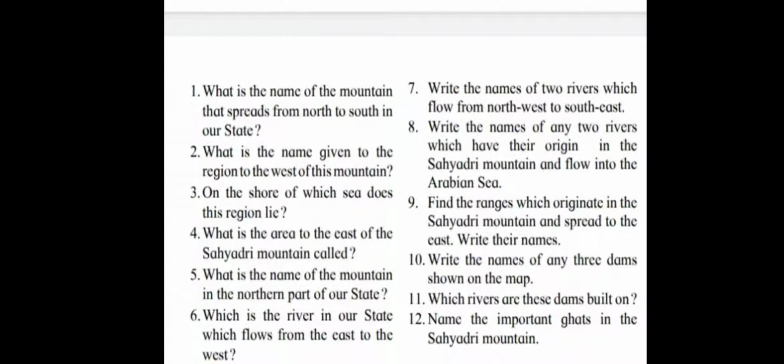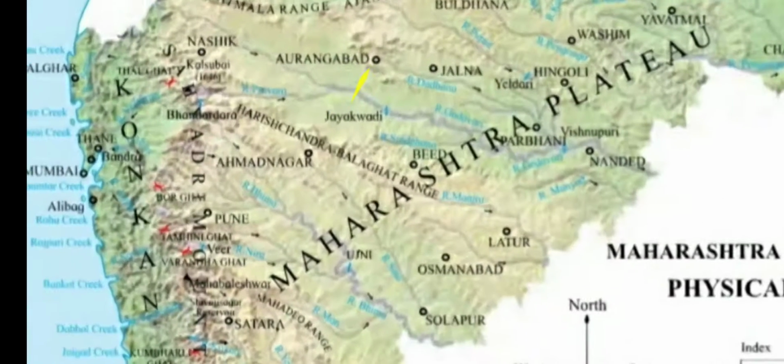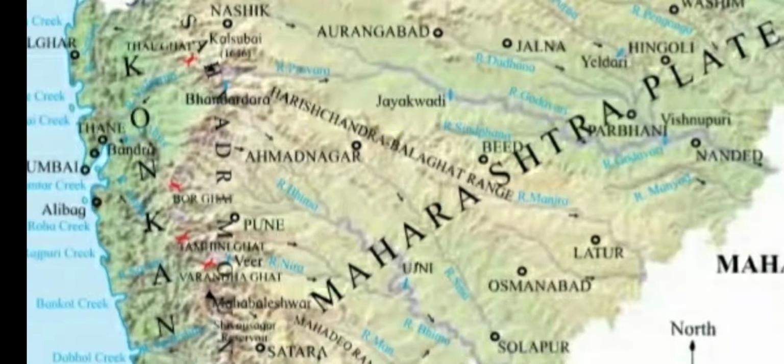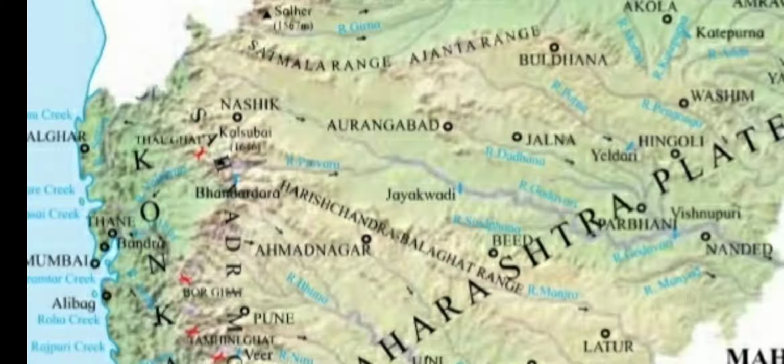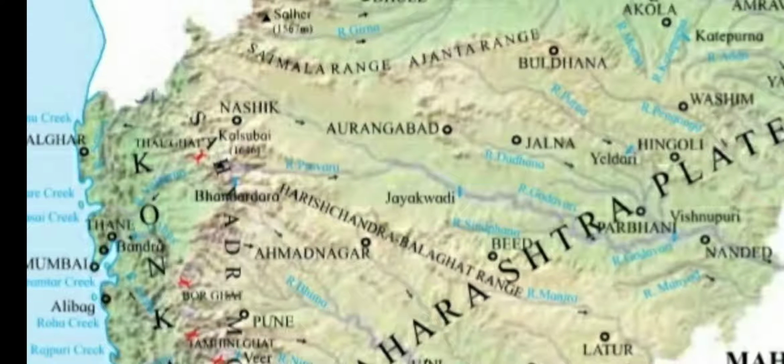The three dams you can see on the map are Jayakwadi, you can see here, then Yeldari dam, and the next is Vishnupuri, and here Ujni.